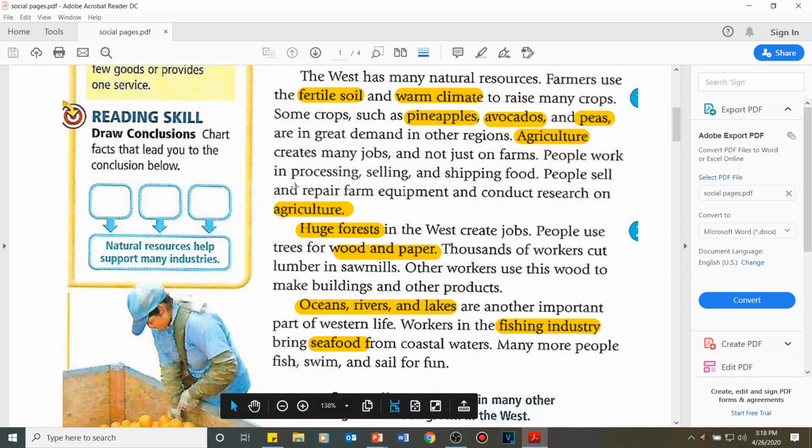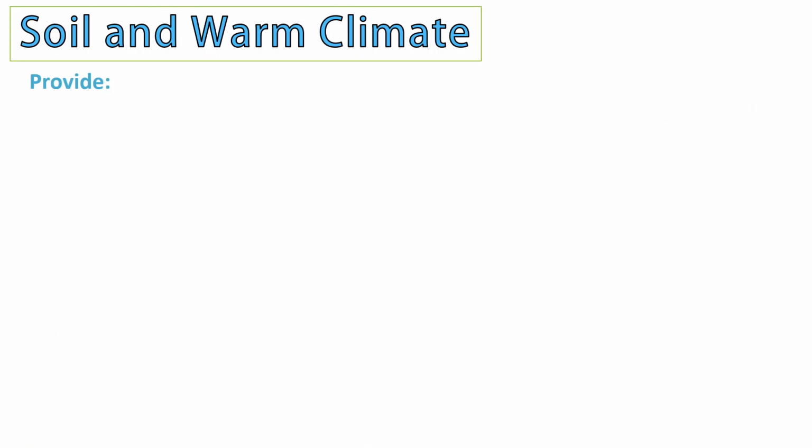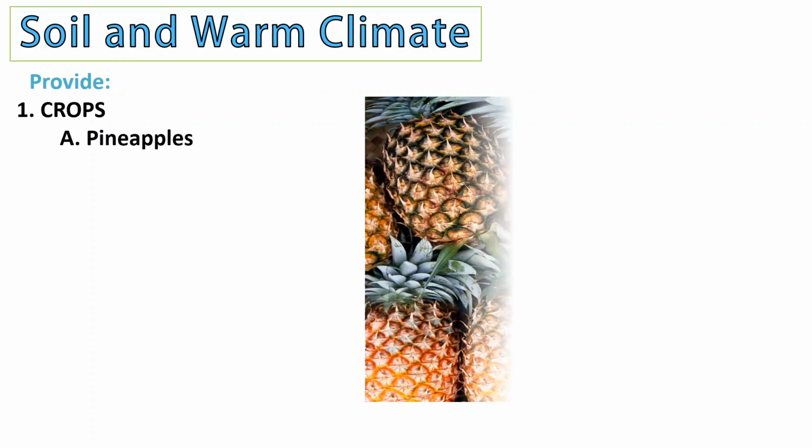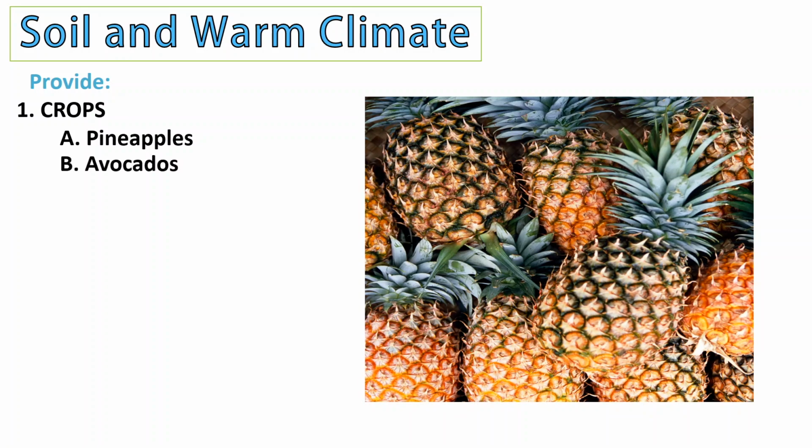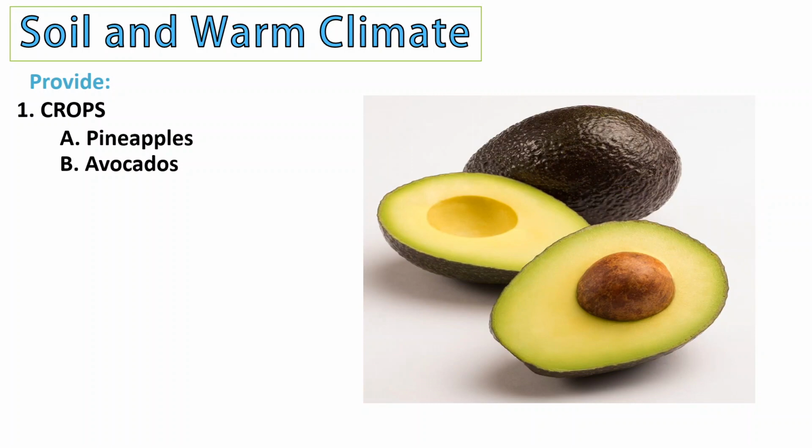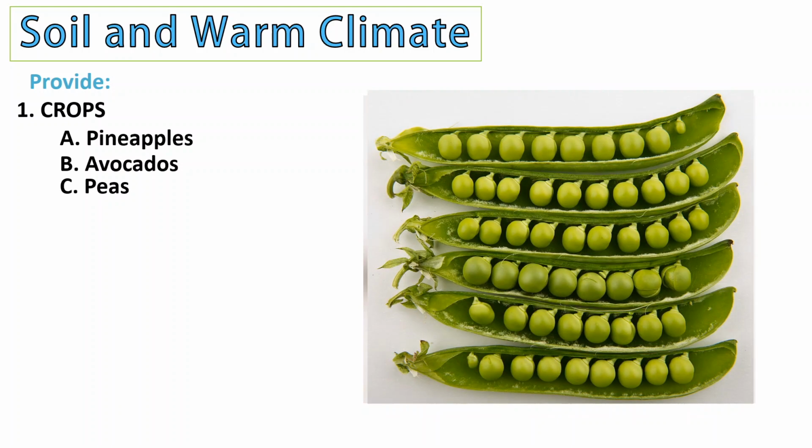So let's summarize this first page right now. This is the summary of the first page. We're going to discuss the natural resources. First, we're going to do the soil and warm climate, and this soil and warm climate provide the following. Number one, we have crops. Examples: we have pineapples, as you can see here, we have avocados, and finally, we have peas. So in crops, the soil and warm climate are providing the Westerners these different types of crops, just like pineapples, avocados, and peas.